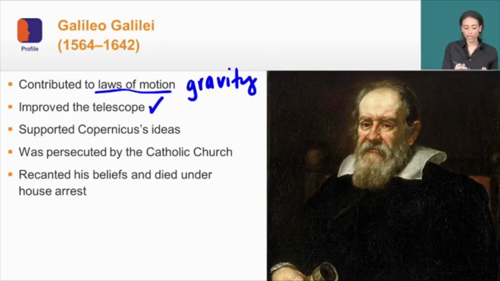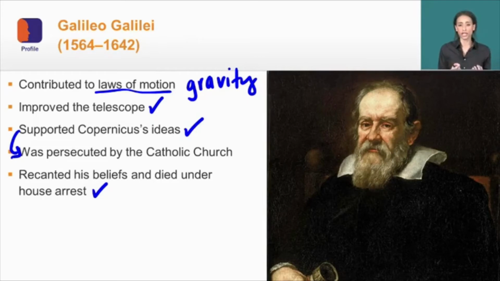Now, he supported Copernicus's ideas, believing in things like heliocentric theory, and as a result, he's pursued and persecuted by the Catholic Church. Eventually, he recants his beliefs and dies under house arrest. Now, the only reason he recants his beliefs is because he's under the threat of torture. He still very much supports the heliocentric theory, but now he's afraid of talking about these beliefs.